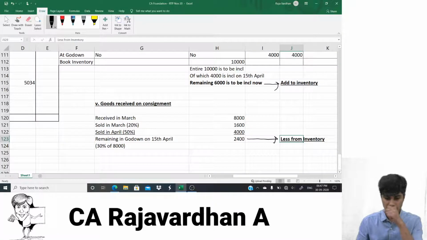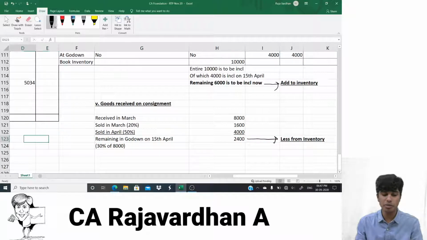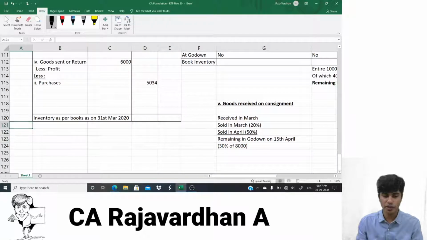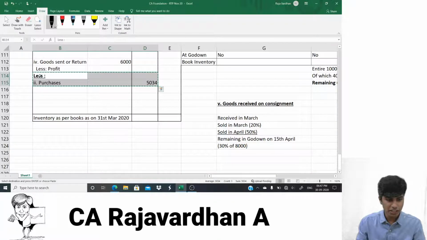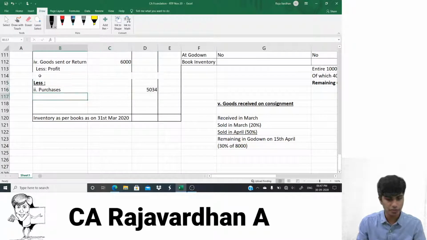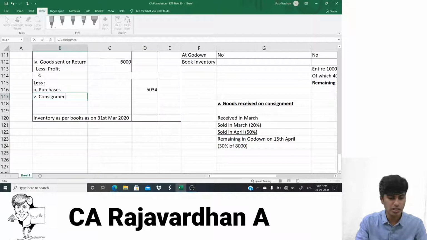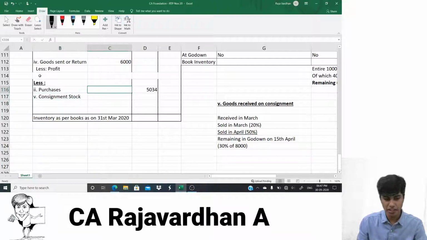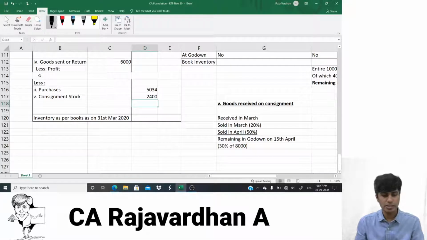Now guys, tell me, when I say less from inventory to that extent, should I subtract it straight away or should I write it in the inner column and then do some profit adjustment? Not necessary. Why? Because they've straight away given the cost of the inventory only. So I'll write here, fifth one, consignment stock. I've done the working out, so I'll straight away write the amount. It is 2,400. That's it. We've done the entire problem.